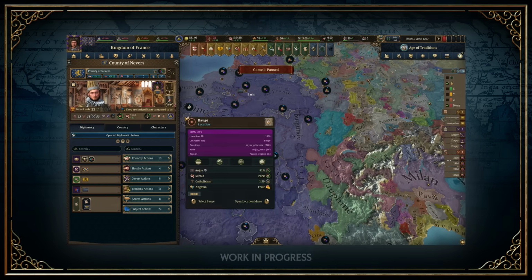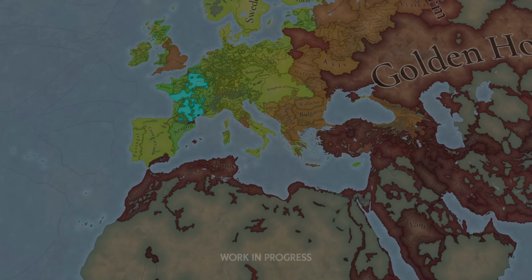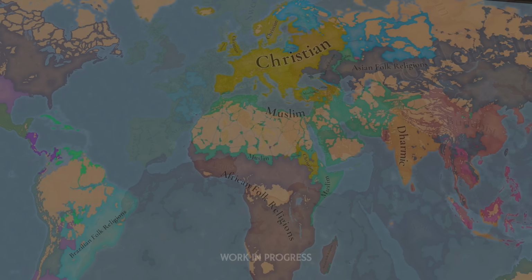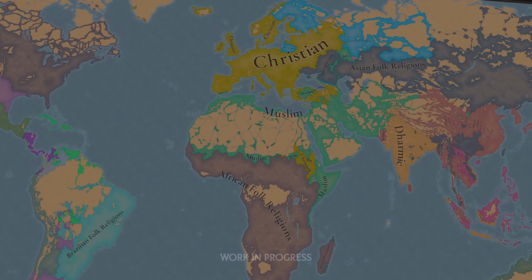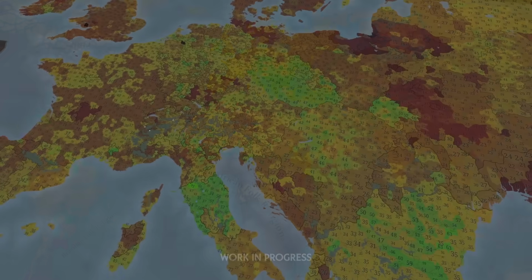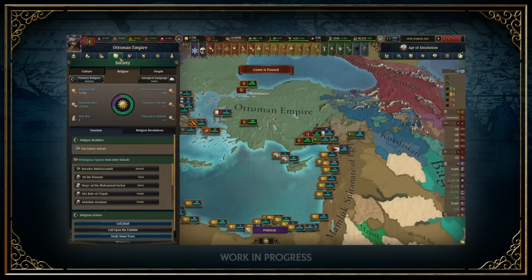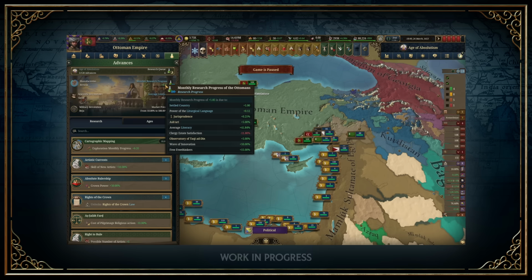This is an era where religious differences heavily matter, and having a different religion or even belonging to a different religious group than another country impacts many aspects of diplomacy, including opinion and antagonism. State religion also impacts technology, as early on your nation's technology is tied to the power of your liturgical language, also known as the language of your faith.